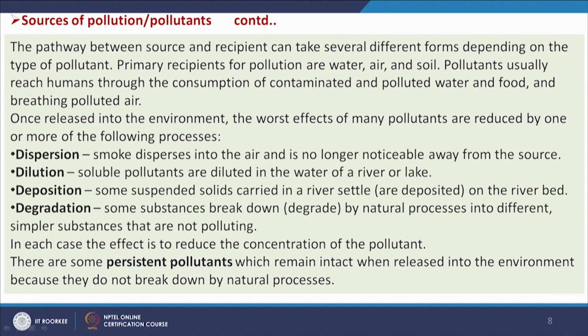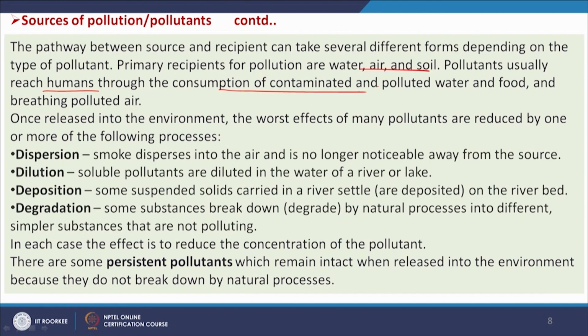Now, we will be seeing the pathways: how the pollutants are distributed from one place to another, and how they get entry into living organisms. The pathway between source and recipient can take several different forms depending on the type of pollutant. Primary recipients for pollution are water, air and soil, and pollutants usually reach humans through the consumption of contaminated and polluted water and food and breathing polluted air.